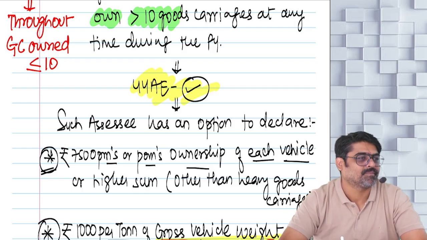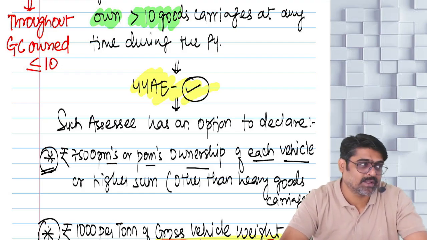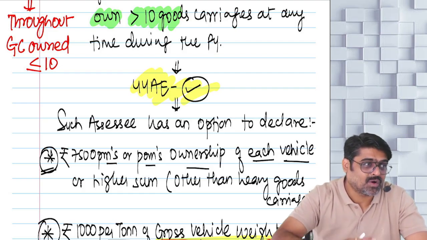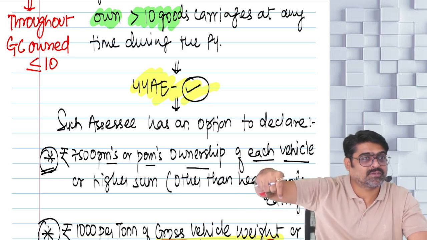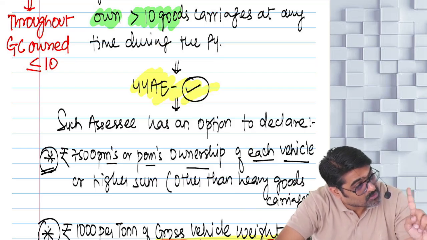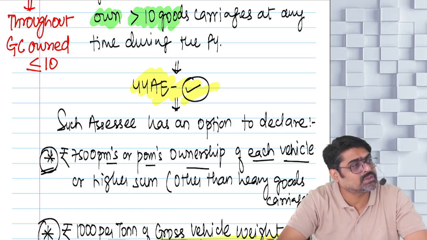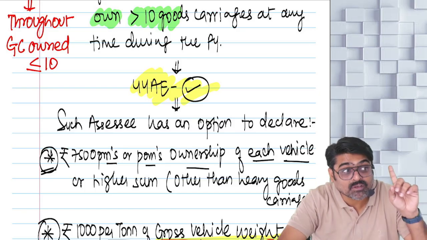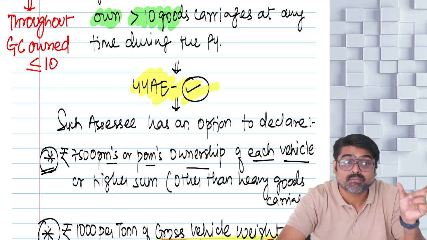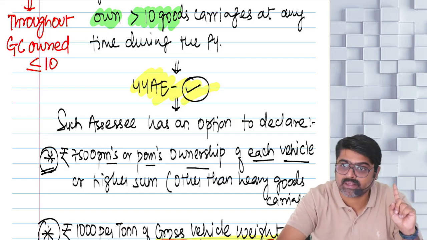Now what if you are buying one vehicle on 29 September? You are buying one vehicle in this year on 29. So you became owner in which month? For how many days? 29, 30, 32 days of September. And then October to March, 6 months and 2 days. September month also you will have to show 7,500. So this is bad, no? Don't buy on 29 September. Who is telling you to buy? Even for a single day's ownership in a month will be counted as a full month ownership. Yes or no? Will you remember this?